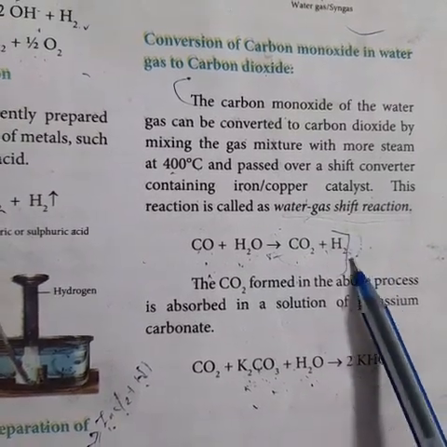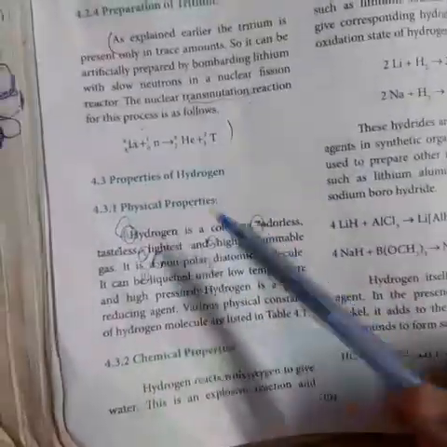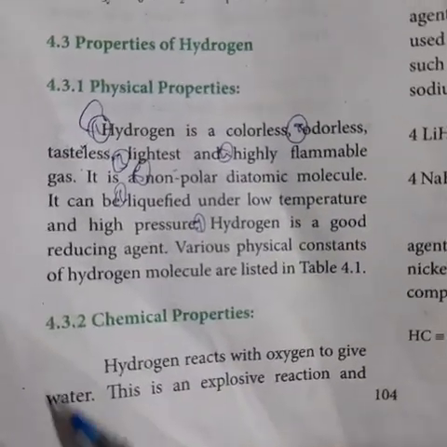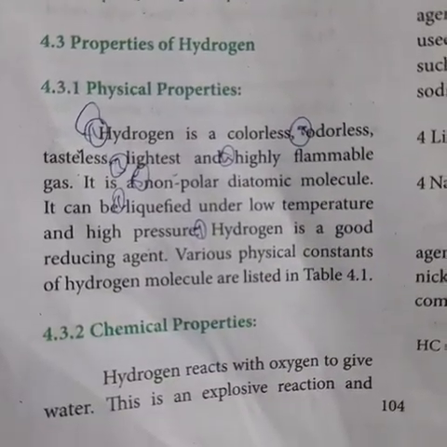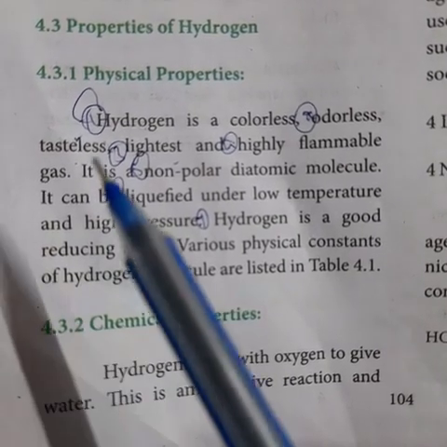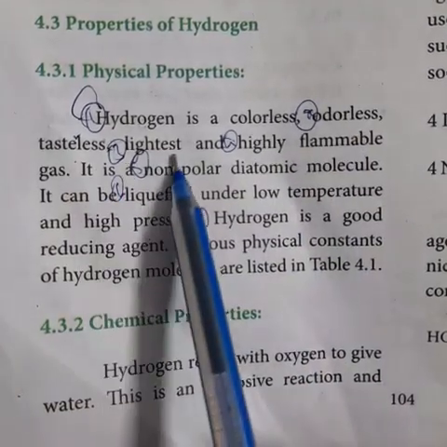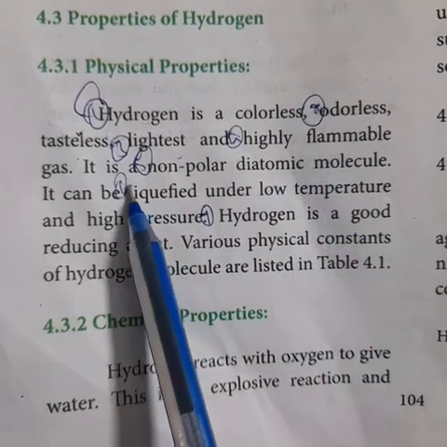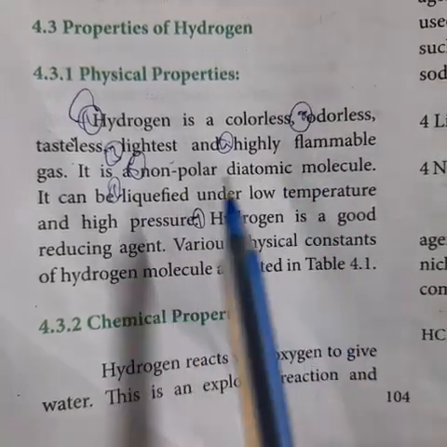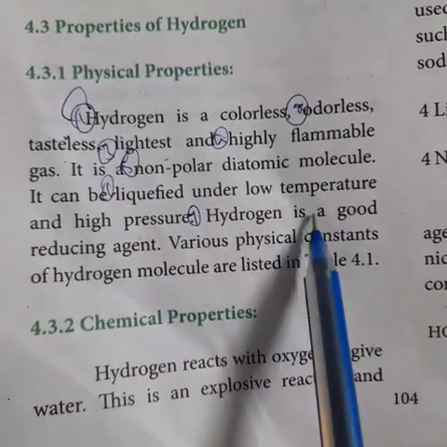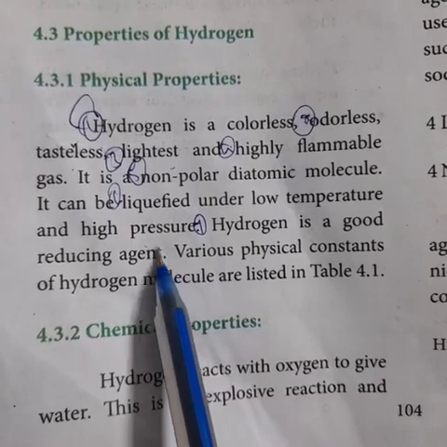Another question, page number 104: write the physical properties of hydrogen. On the left-hand side of page 104, before the last paragraph: physical properties of hydrogen. Hydrogen is a colorless, odorless, tasteless, lightest and highly flammable gas. It is a non-polar diatomic molecule. It can be liquefied under low temperature and high pressure, and hydrogen is a good reducing agent. Up to here you have to mark.